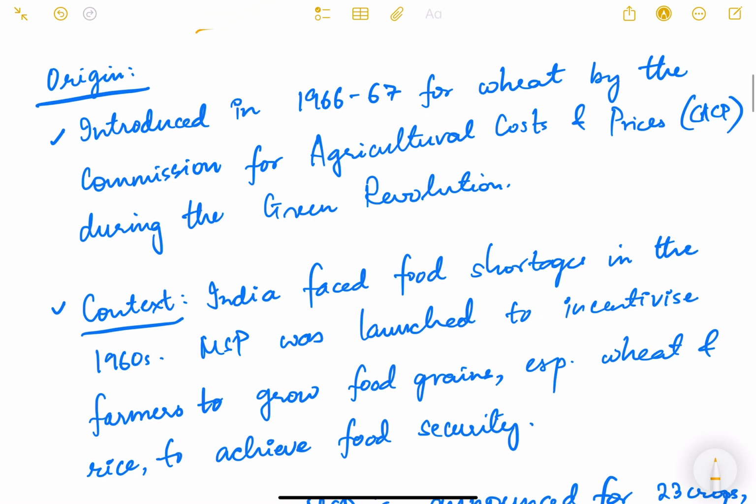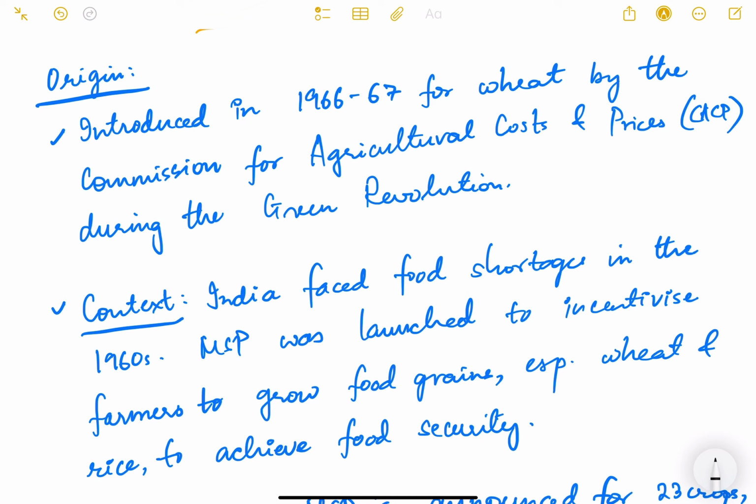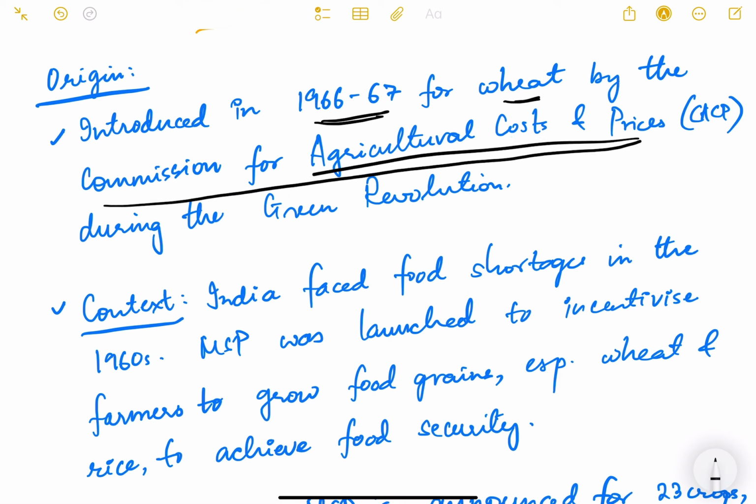Now let us look at the origin of MSP, how it originated, the concept, when it happened. It was first introduced in 1966-67 for wheat by the Commission for Agricultural Costs and Prices, CACP, during the Green Revolution. So you know that during this period, India was undergoing the Green Revolution.